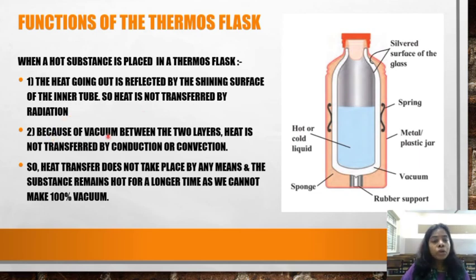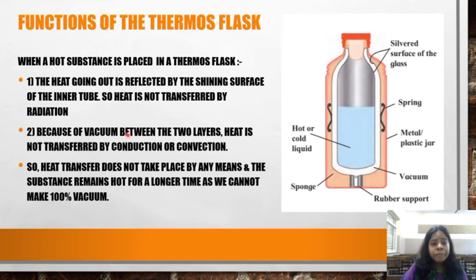Next, because of vacuum between the two layers, heat is not transferred by conduction or convection. This is the vacuum, children. Vacuum means nothing. Vacuum means no medium. When there is no medium, heat energy cannot be transferred by conduction or convection.